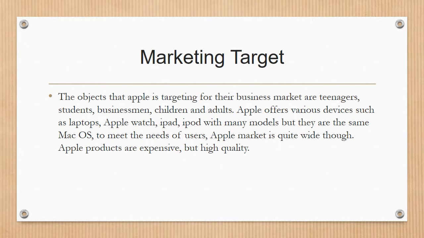The targets that Apple is aiming at for their business market are teenagers, students, businessmen, children, and adults.